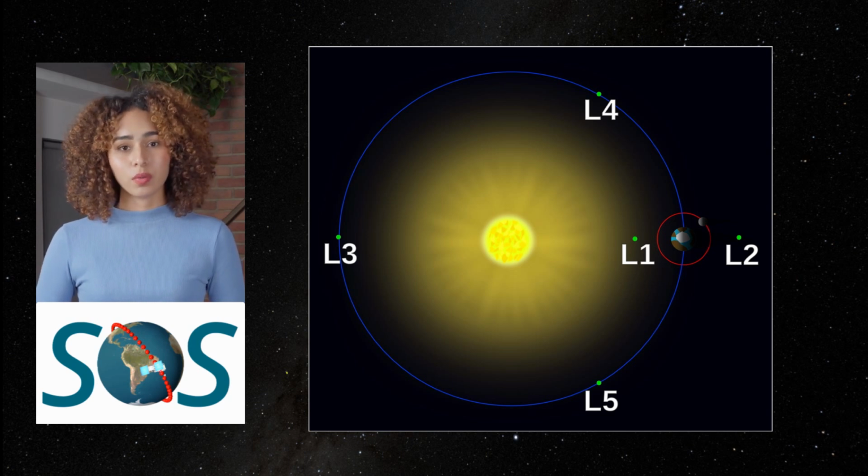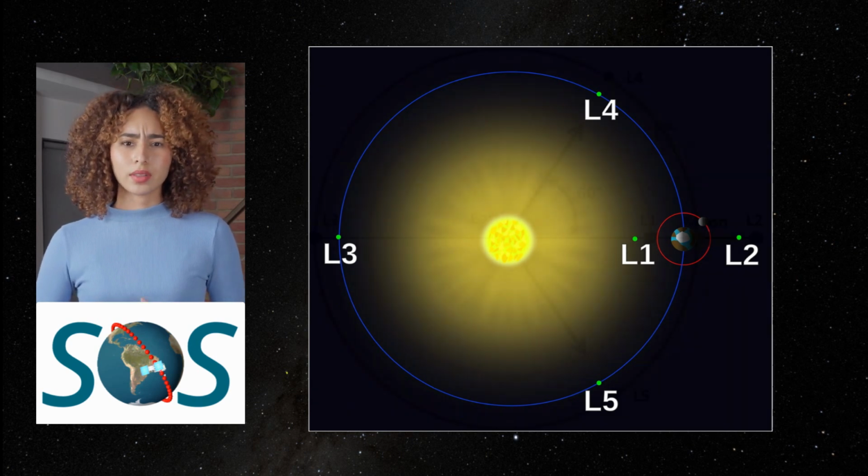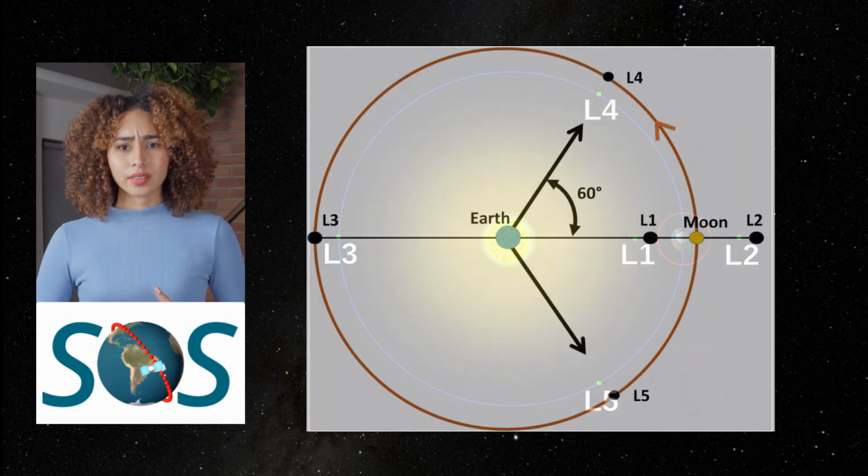However, all halo orbits require occasional small rocket burns to maintain the orbit. The James Webb Telescope is currently in a halo orbit around the Sun-Earth L2 Lagrange point.